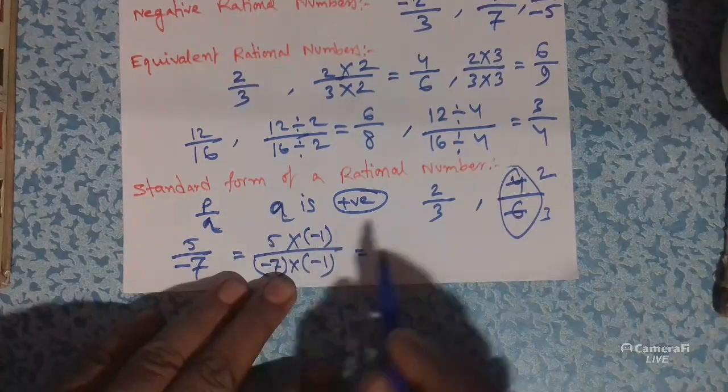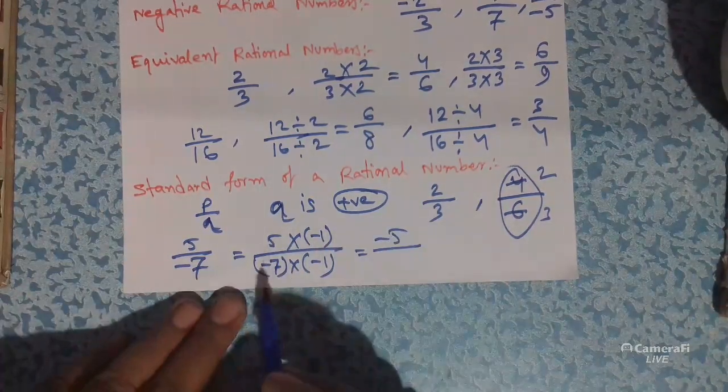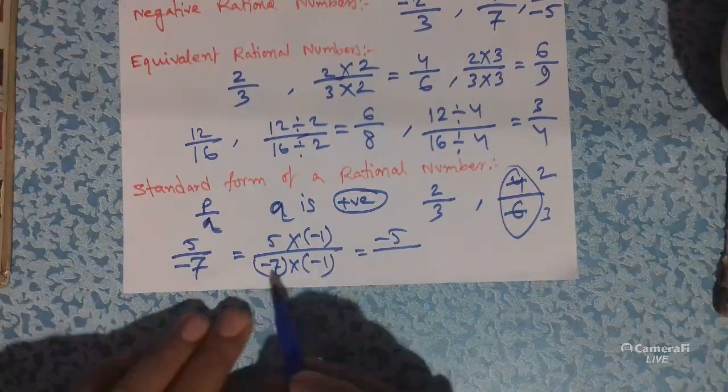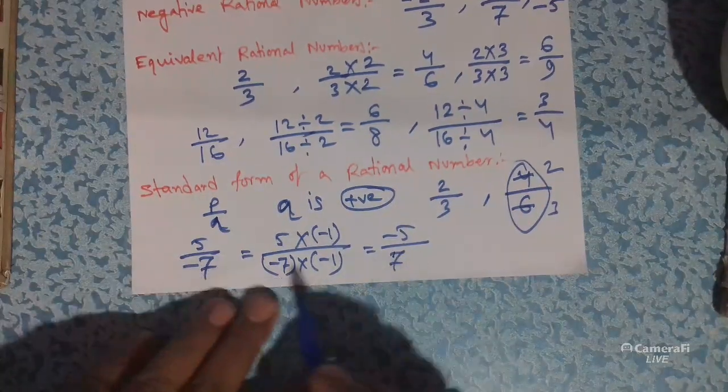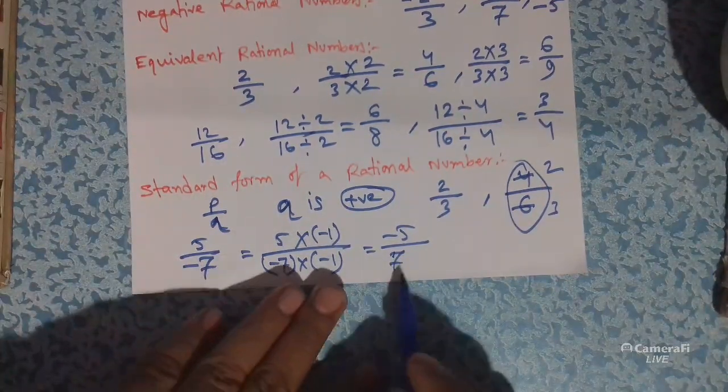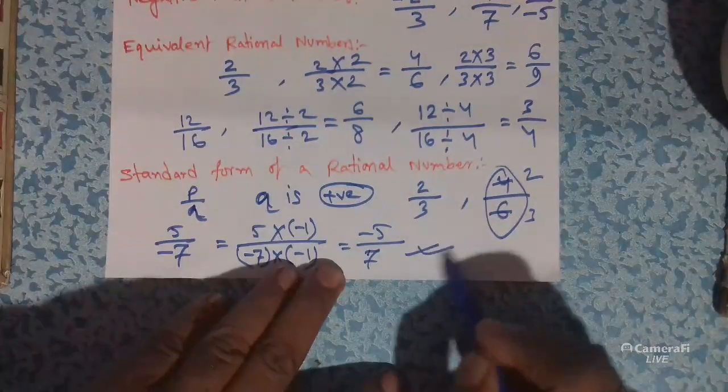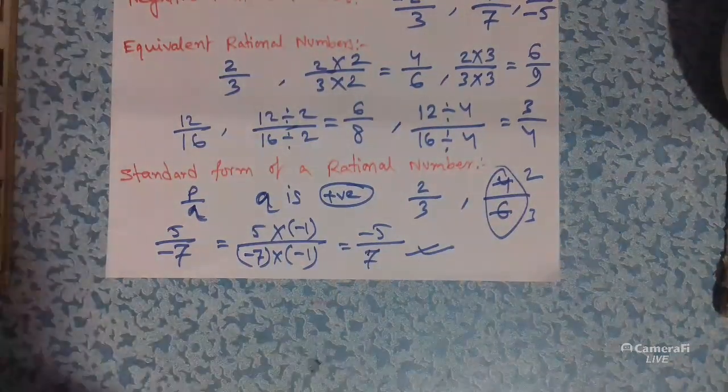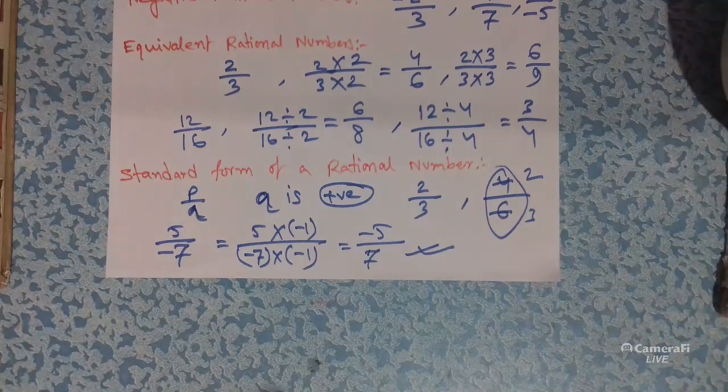So 5 times minus 1 is minus 5, and minus 7 times minus 1 is 7, because minus minus is plus. So minus 5 by 7 is the standard form of the rational number. I hope you understood, students.